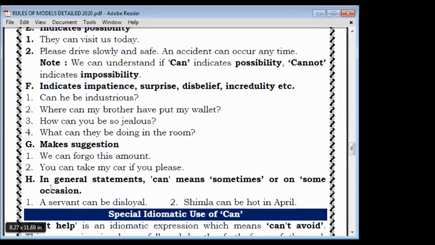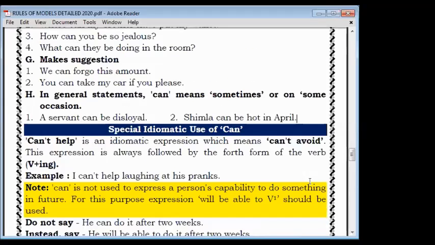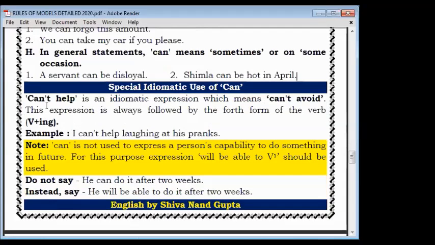It is possible in India, in Pakistan, in Delhi, and in our city Lucknow also. So it is a general statement, meaning anywhere a servant can be disloyal. Disloyal means dishonest. Then Shimla can be hot in April. Chances, it may be, may not be. Clear?